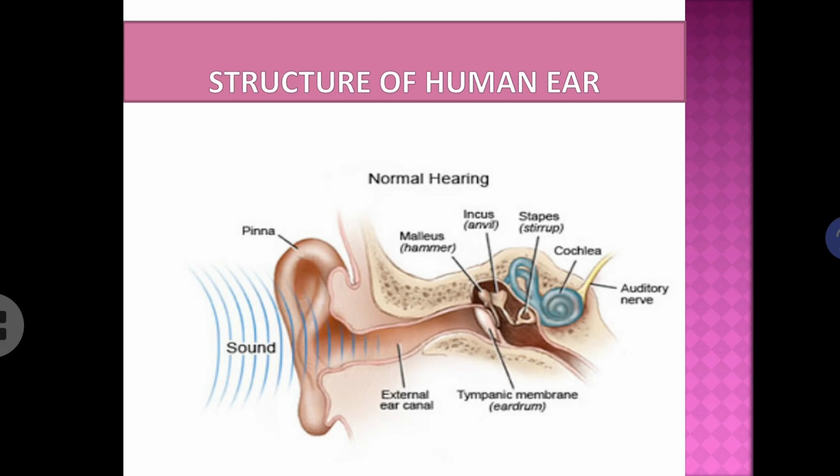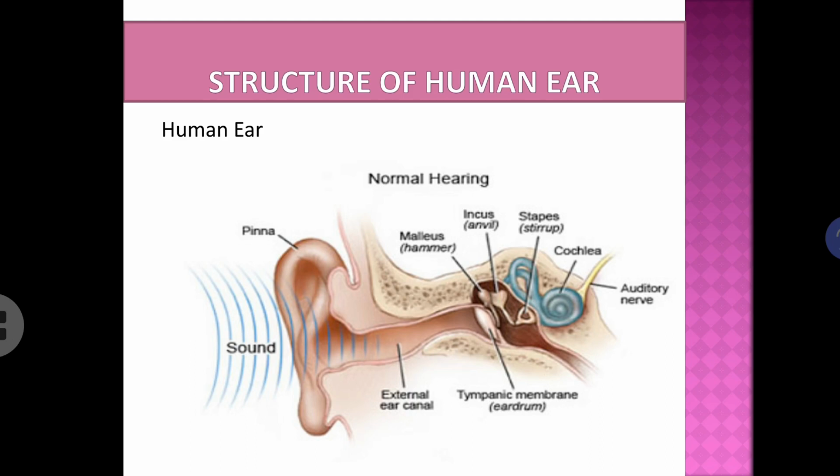As we can see, the human ear has a first part called the pinna. Pinna is also called the outer ear. The sound is collected by the outer ear. That means from the surroundings, the outer ear or pinna collects the sound. And this collected sound travels through the ear canal, called the auditory canal. At the end of the auditory canal, there is a thin membrane called the tympanic membrane or eardrum.